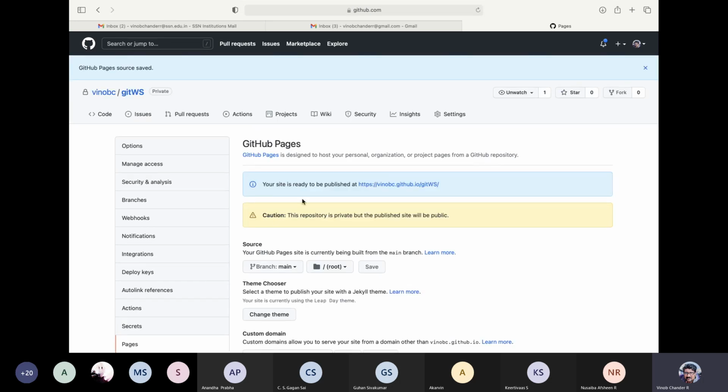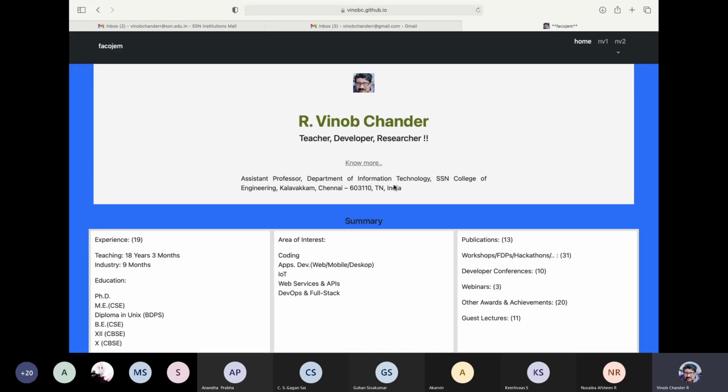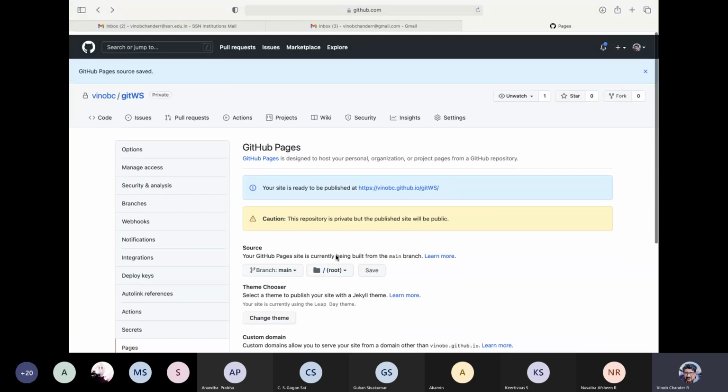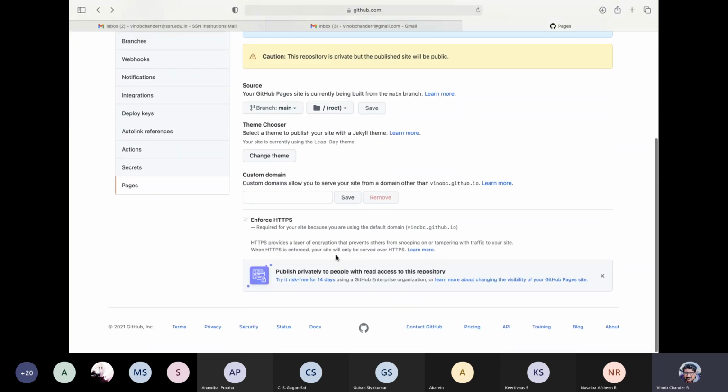it says it will take some time, but it says your site is ready to be published at this particular link. Okay, so let us see if it is available. Yeah, see guys, it is live. So you can make use of these pages as well, right? And publish your work through GitHub Pages. It's a very cool utility which is free of cost.